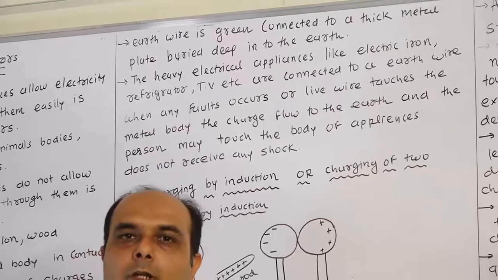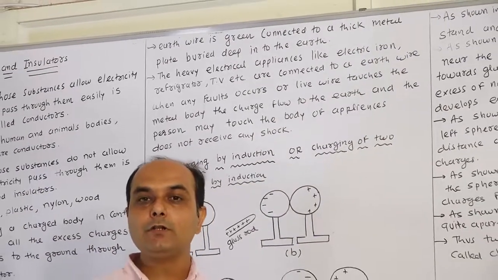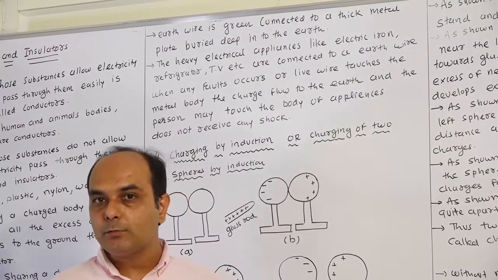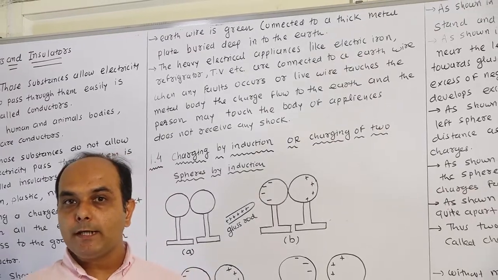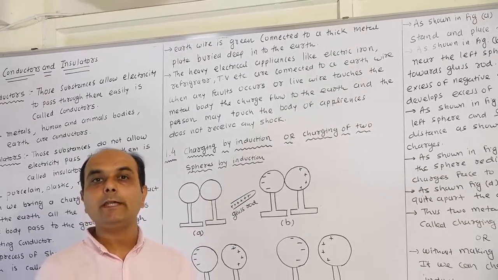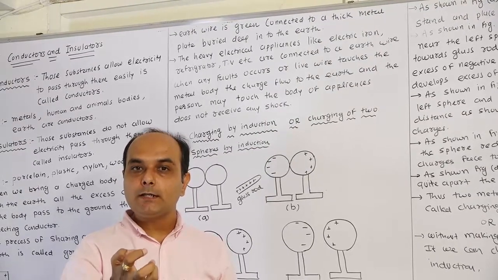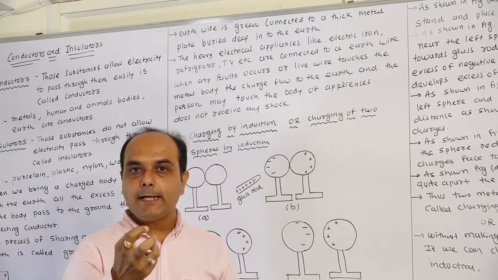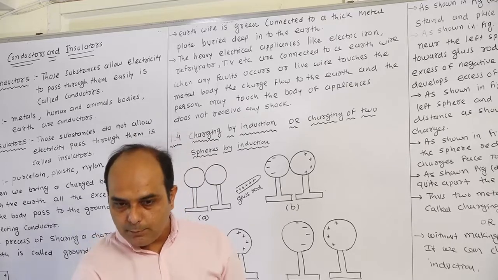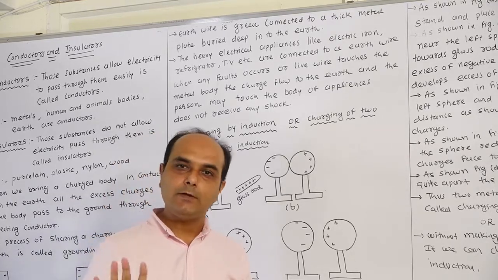Now, what is the use of the earth wire? The earthing wire is used to conduct the excess electrons, the excess electricity when it is produced, and those excess electrons are conducted by the earth. That is why it is called the earthing wire.